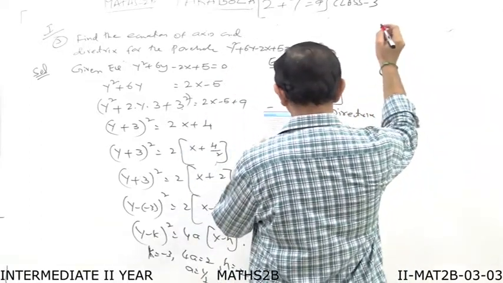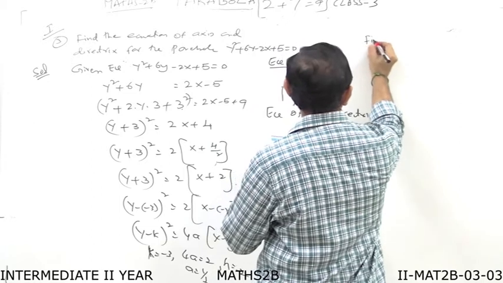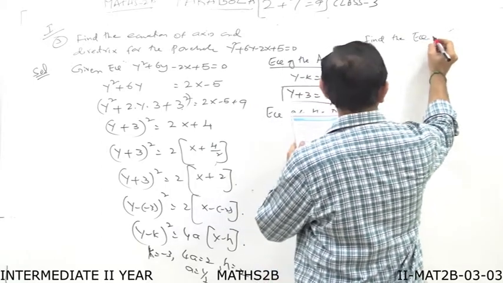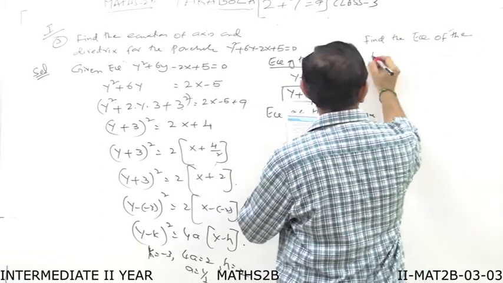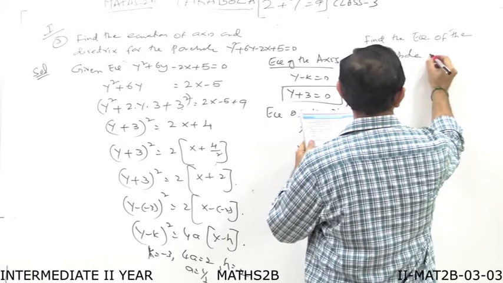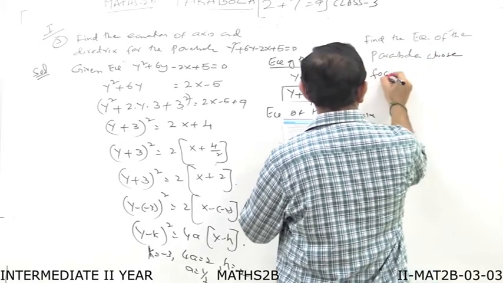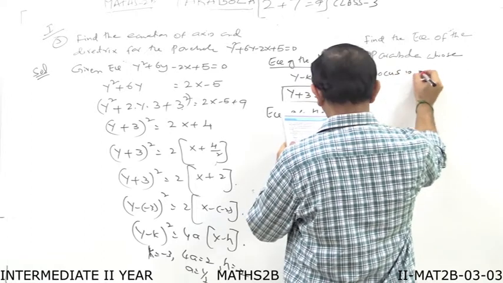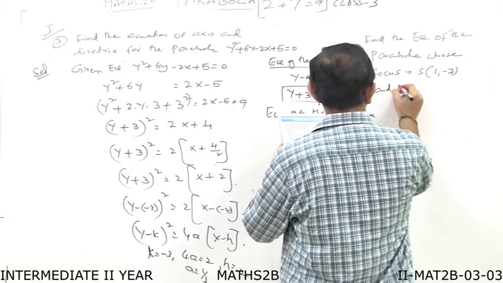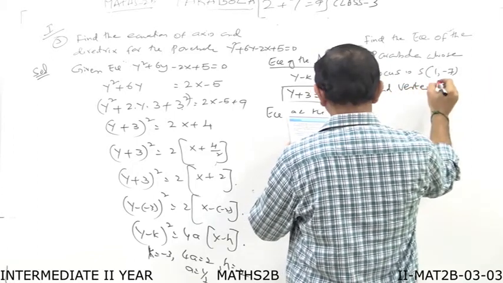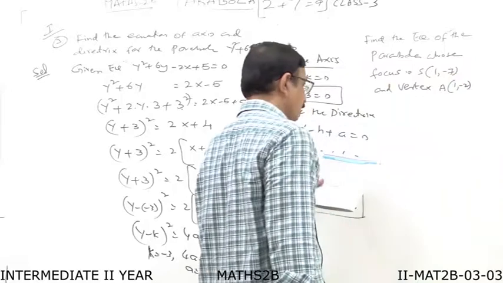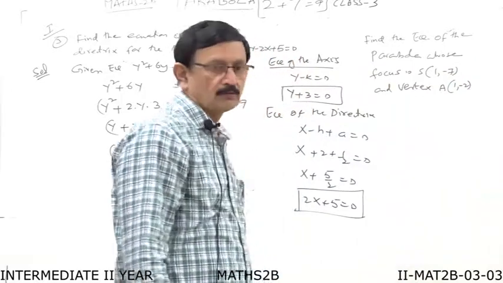Find the equation of the parabola whose focus is S(1, minus 7) and the vertex is A(1, minus 2). So here we have to find the equation of the parabola.